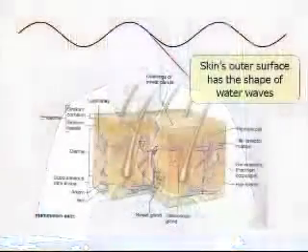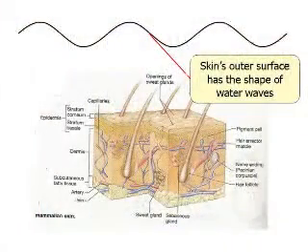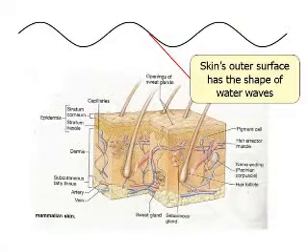Now, coming back to the skin, we see that the skin has an outer surface shaped like a water wave, a sinusoidal surface. If we think about this, we can deduce that a sinusoidal surface, a surface having the shape of a water wave, has a larger surface area compared to a flat surface.